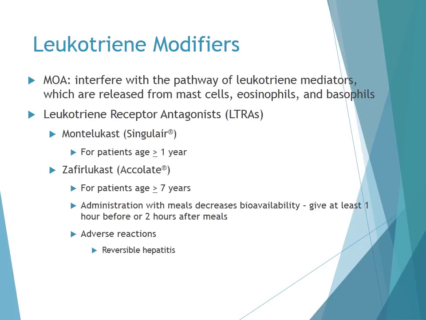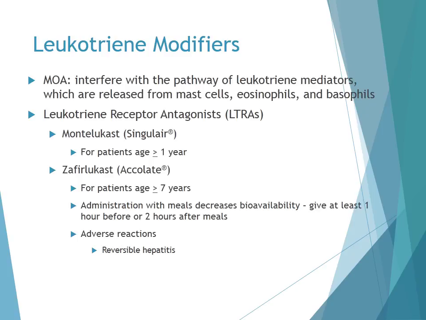Leukotrienes are potent biochemical mediators, and they're released from mast cells, eosinophils, and basophils, and they contract airway smooth muscle, increase vascular permeability and mucus secretions, and attract and activate inflammatory cells in the airways of patients who have asthma. Leukotriene modifiers interfere with this pathway, preventing that bronchoconstriction and airway inflammation. They are alternative but not preferred agents, and they can be given for treatment of persistent asthma and can be used as adjunctive therapy with inhaled corticosteroids.